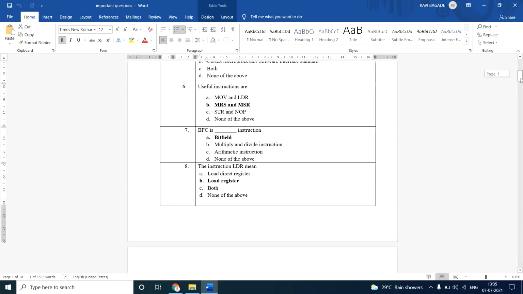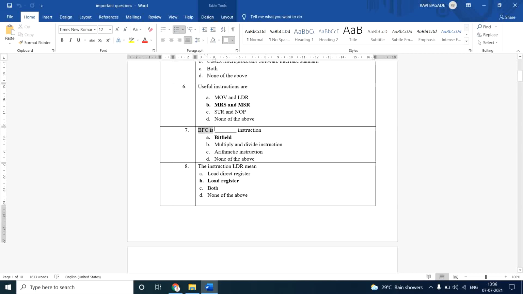Then in case of ARM, what are the useful instructions? MOV and LDR are not at all the useful instructions. Useful instructions are MRS and MSR. So these two instructions are normally considered as useful instructions.